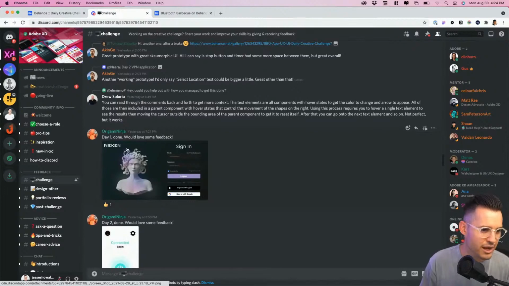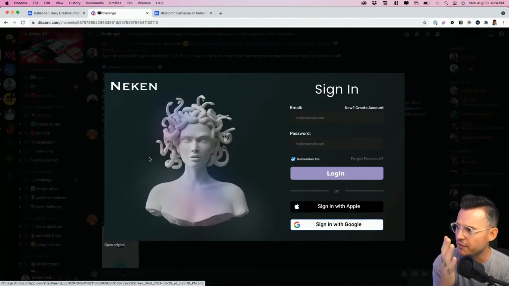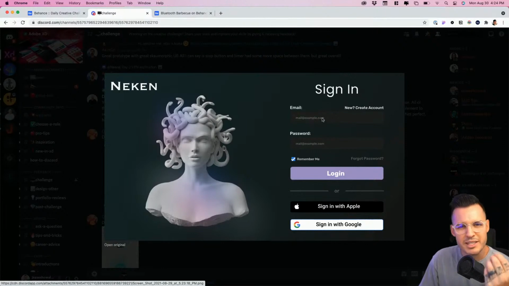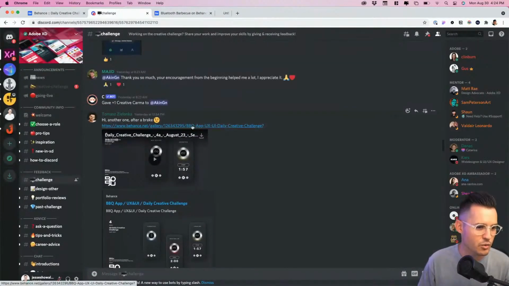This one is from Origami Ninja. Come on, let's go with it. Love it, love it. Everything. Dark interfaces are hard. Watch these form fields so that we're still able to see them. We know that they're form fields or inputs, and draw the correct attention to them by using a little bit of contrast.